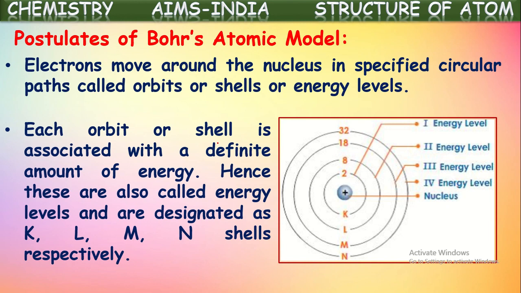These shells are named with letters. The nearest shell to the nucleus is named with the symbol K, and next L, M, N, and so on. And they are also given numbers: first shell, second shell, third shell, fourth, fifth, sixth, and so on. In this way, they are designated.